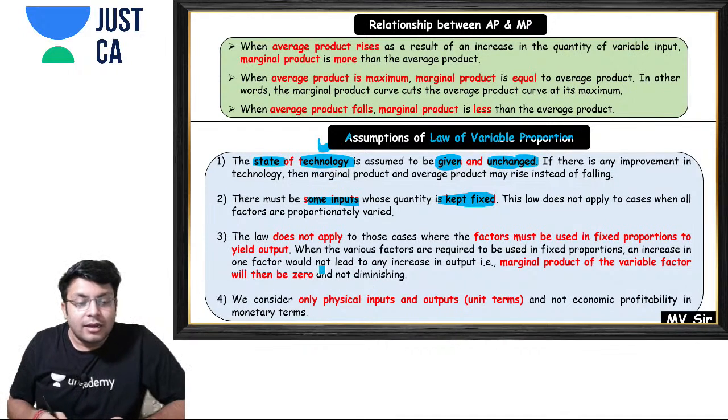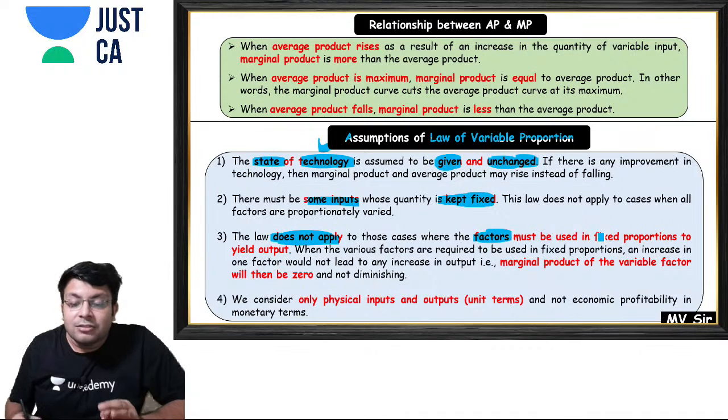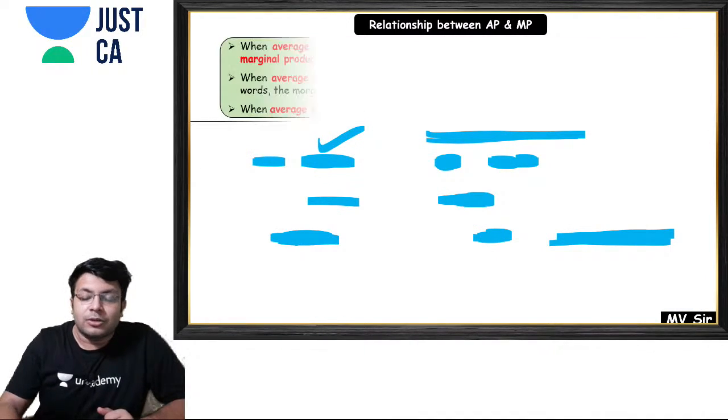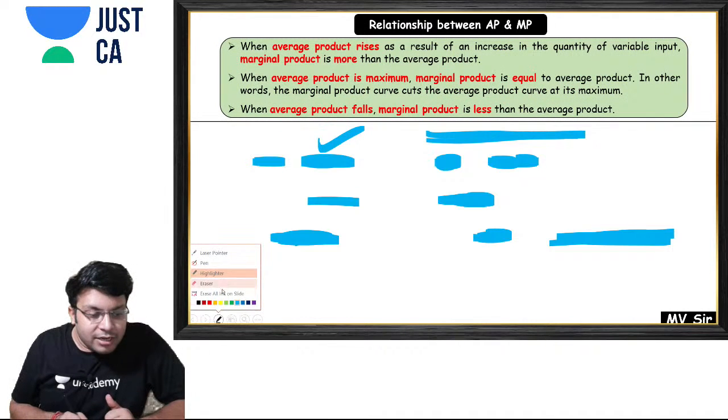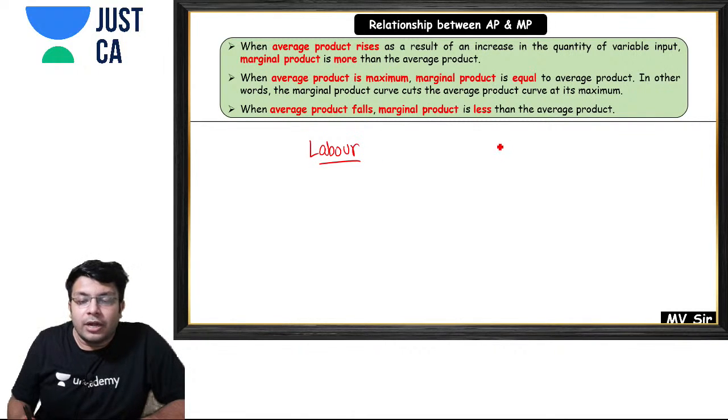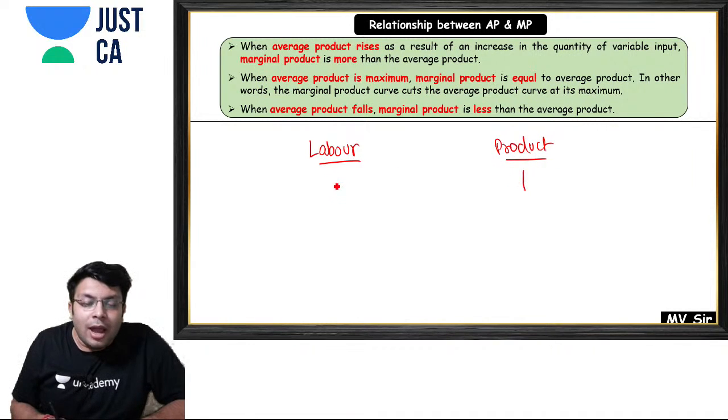Yes. Then the law does not apply to those cases where factors must be used in fixed proportion. So this law will not work under such circumstances. For example, if I tell you that for 1 unit of a particular product, you need to have 4 laborers and 2 machines.